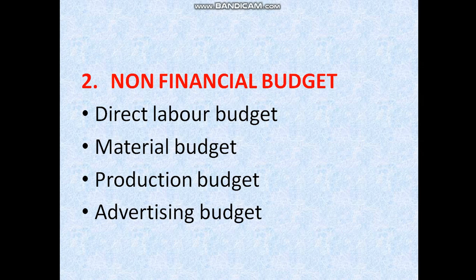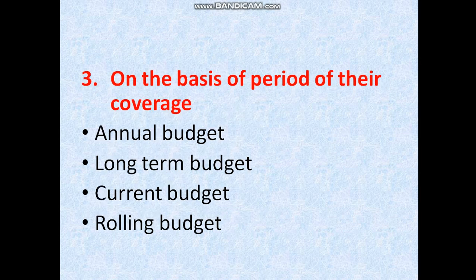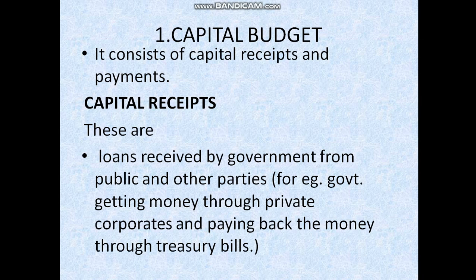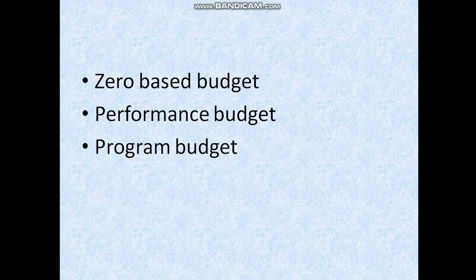Next one is non-financial budget. In that: direct labor budget, material budget, production budget, advertising budget. Then the third one is on the basis of period of coverage: annual budget, long-term budget, current budget, rolling budget. Then the fourth one is on the basis of financial position: balanced budget, deficit budget, surplus budget. These are the types of budget.